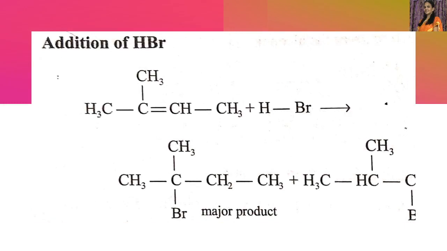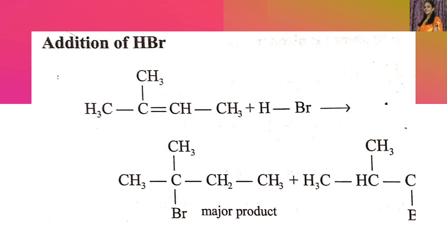Now, the specific example we are discussing is addition of HBr to an unsymmetrical alkene. See, this is an alkene, C double bond C. This carbon has one hydrogen and one methyl group, whereas this doubly bonded carbon has two methyl groups. Therefore, it is unsymmetrical. Okay, now we are adding HBr to this.